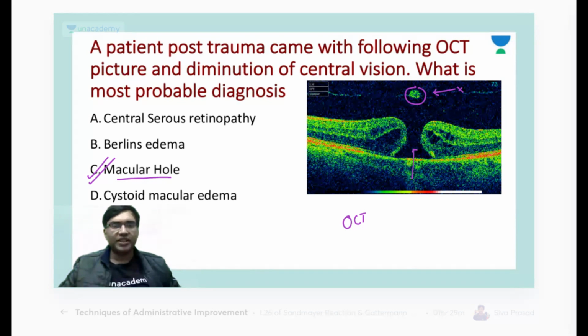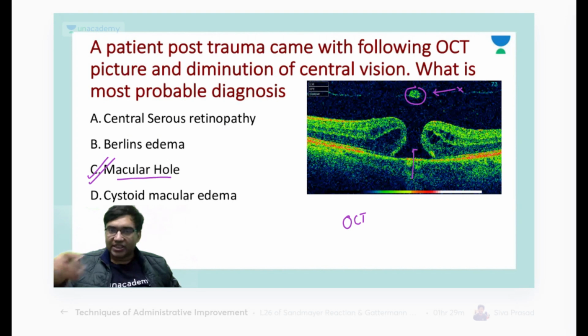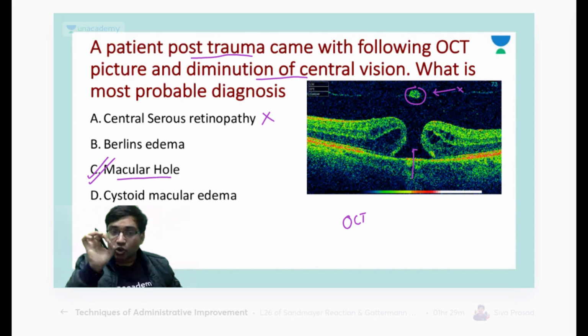Now, how to solve these types of questions? Whenever you are seeing these type of questions, you see what hints are given here. The first hint given here is that the patient is a post-trauma patient. The second hint you are getting here is diminution of central vision. Remember, central serous retinopathy is not a complication of trauma.